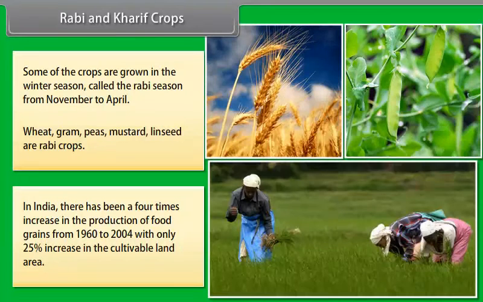In India, there has been a 4 times increase in the production of food grains from 1960 to 2004, with only 25% increase in the cultivable land area.